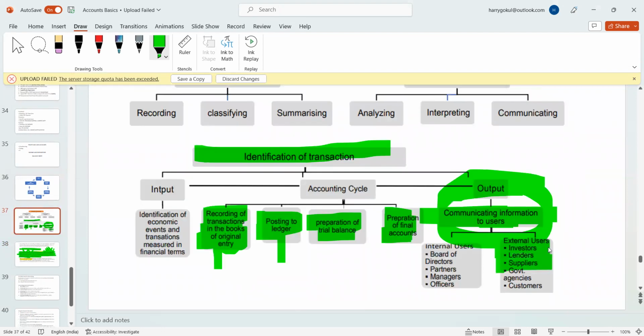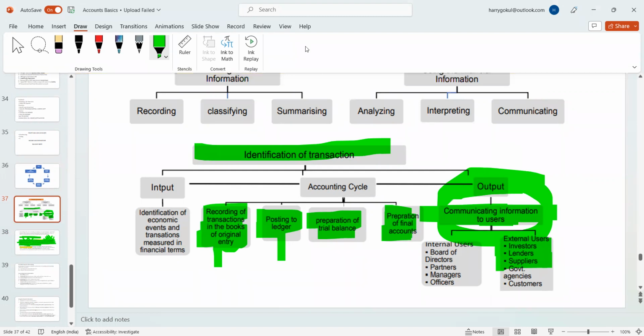That's the reason why the customers and suppliers also need to know. Why lenders? I gave them money, and he did something like illegal activities, like purchasing and selling illegal things. I gave 10 lakh rupees as a loan. Right now I went to court saying, sir, he hasn't returned my 10 lakh rupees. After checking his books of accounts, they realized, oh, you are the one who gave the money to him to make the illegal transaction.